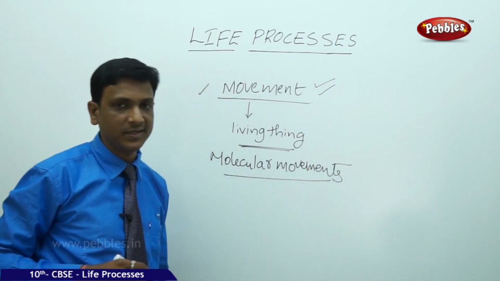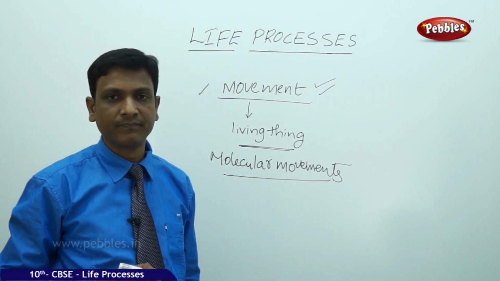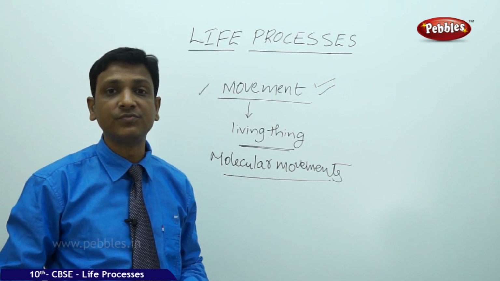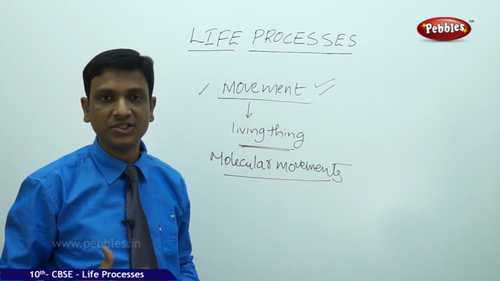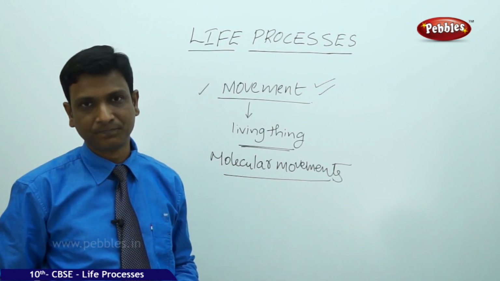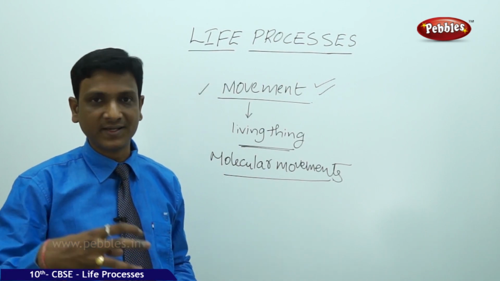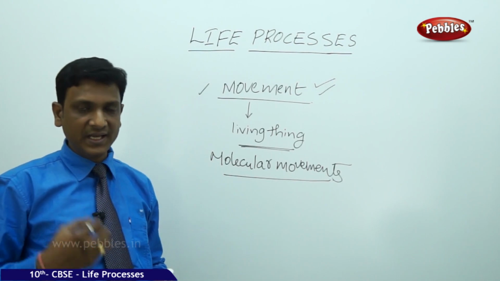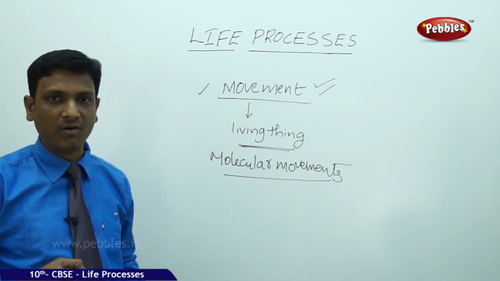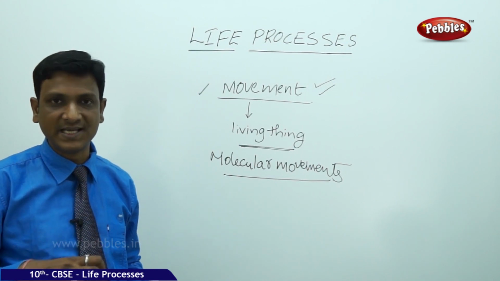We call them molecular movements. So in a living system, there are so many molecules which are continuously moving, changing their form, and it is a dynamic system. There we find an organization. Various kinds of molecules are organized into different structures. All these structures make up a unit called cells.